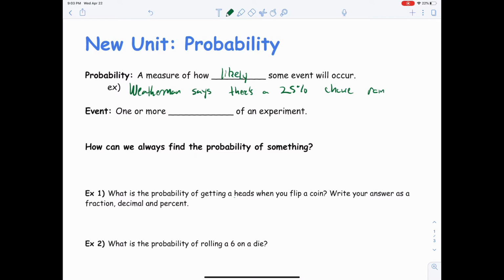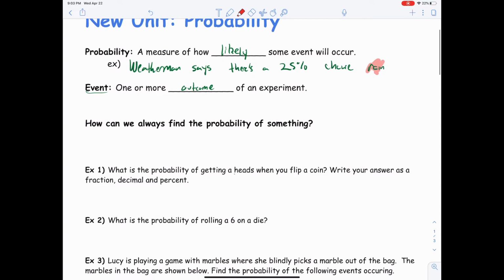And so an event right here, this word means one or more outcomes of an experiment. In this case, the event was the rain. What's the chance that the event is going to rain right here? Okay, so how can we find this measure, this probability? We're going to use a formula.